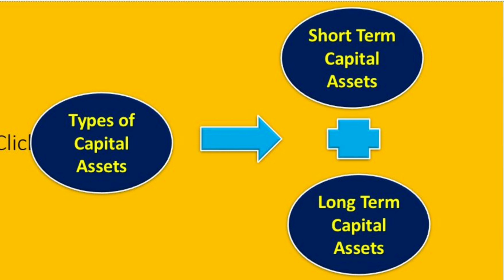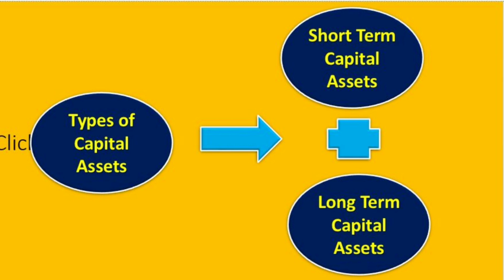There are two types of capital assets: short-term capital assets and long-term capital assets. What is a short-term capital asset? When we hold a capital asset for less than or equal to 36 months, it is called a short-term capital asset.